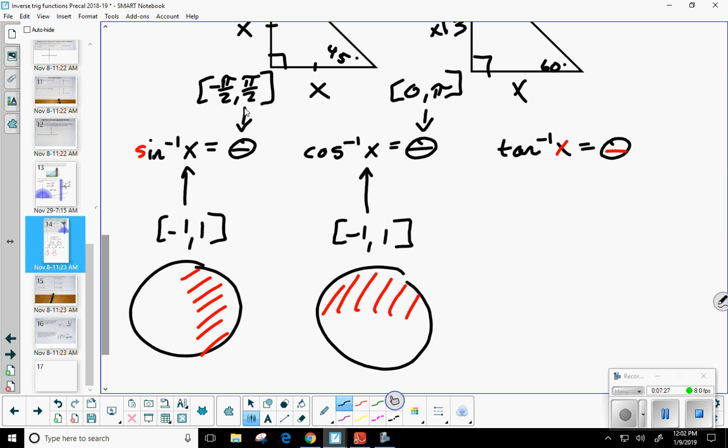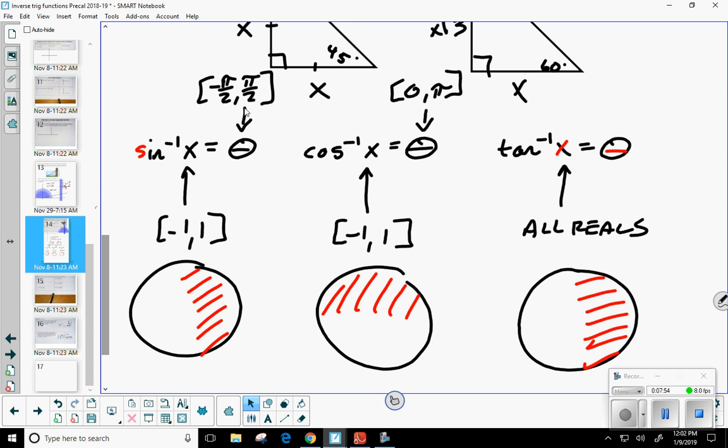180, yes. All right. And then what's the restriction, if any, on the ratio for tangent inverse? Yeah, all reals. There is no restriction. No restriction on what I can plug in. But there is a restriction on what I'm going to get out of this. Now, tangent inverse is restricted to what two quadrants? 1 and 4, just like the sine inverse is.